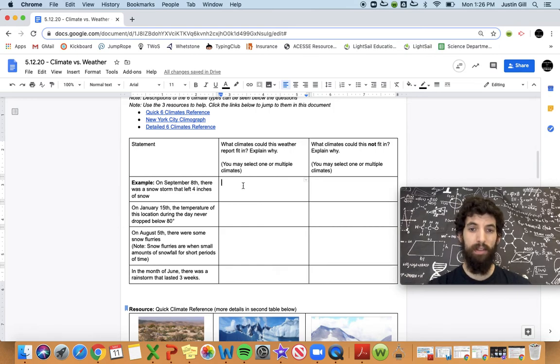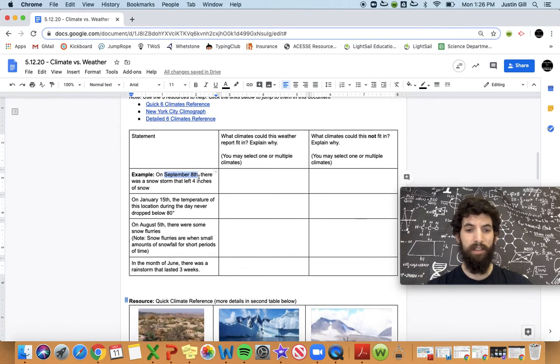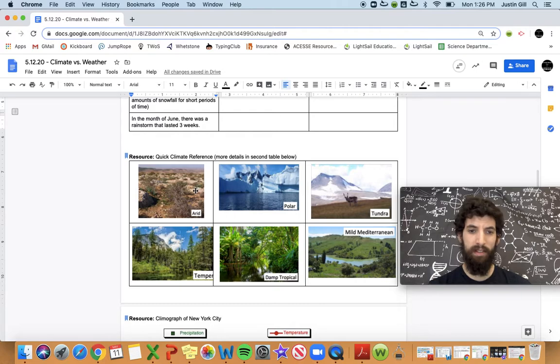All right. So first, I think it might actually be easier to think about what it doesn't fit with first. So when I think about what the statement's saying, it says in September there was 4 inches of snow. So that tells me on this date, if it's snowing, the temperature must have been pretty cold. So if I know it's going to be cold in September, that should make it pretty easy to eliminate some of those climates. So if I go down to my quick climate reference, arid, that's a desert. It's not going to be cold enough to snow, so I know it cannot be arid.